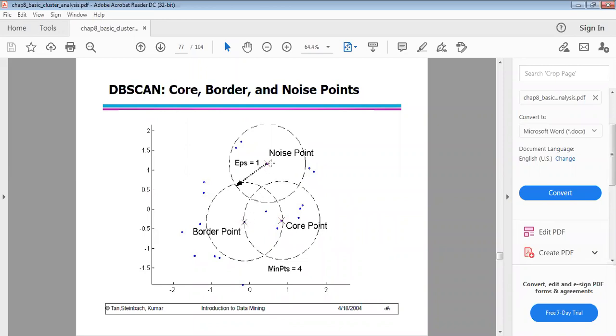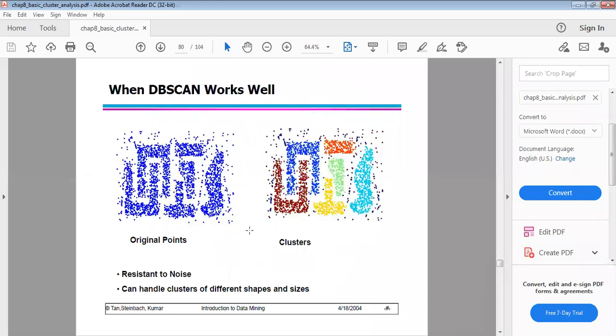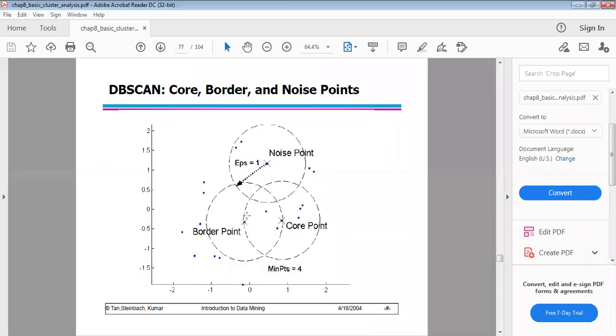The core points are represented within the cluster, and border points are also within the cluster, but at the border.